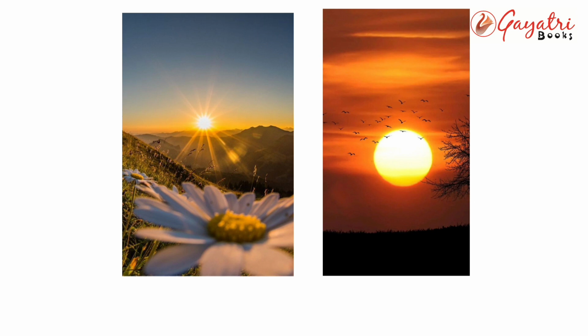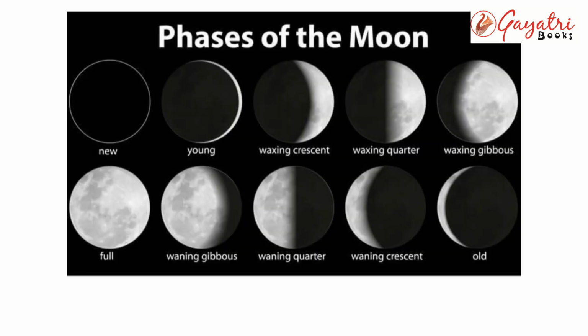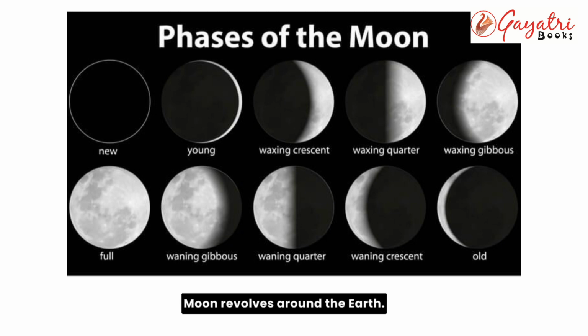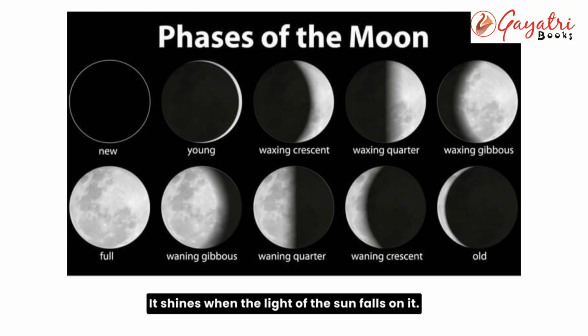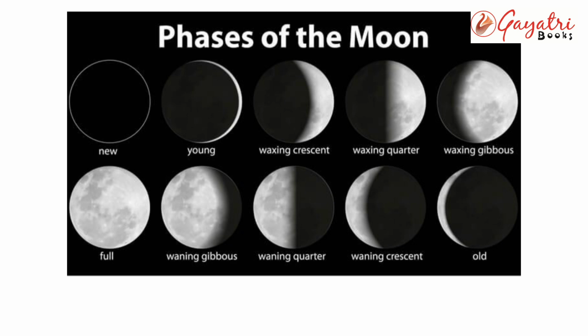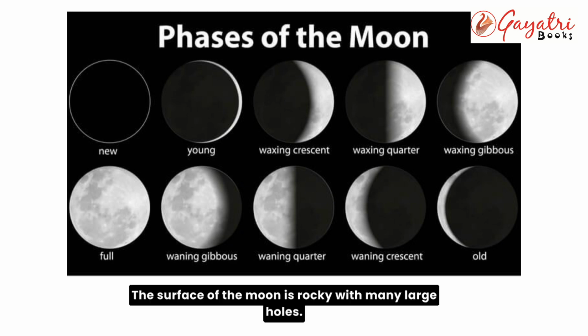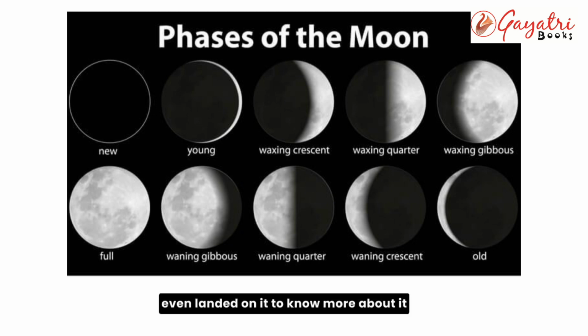The moon. The moon revolves around the earth. It is the natural satellite of the earth. The moon has no light of its own. It shines when the light of the sun falls on it. The surface of the moon is rocky, with many large holes. Astronauts have traveled many times to the moon and even landed on it to know more about it and the possibility of life on it.